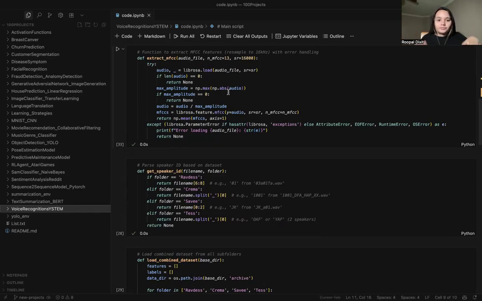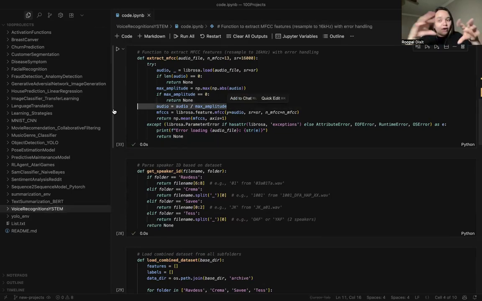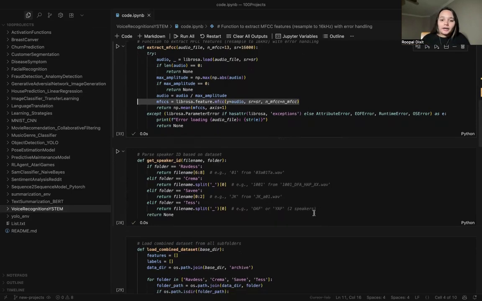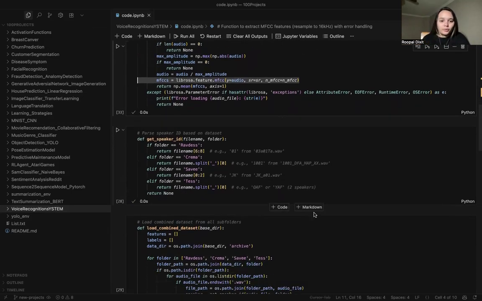So what is happening here is that it is taking a simple raw file, and the normalization is being done. It is calculating the different features, which are 13. You can also extract more features, but here we are targeting 13 features. And you can see that this is how it is going to be done.